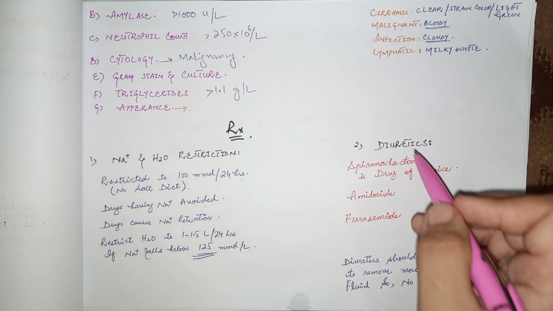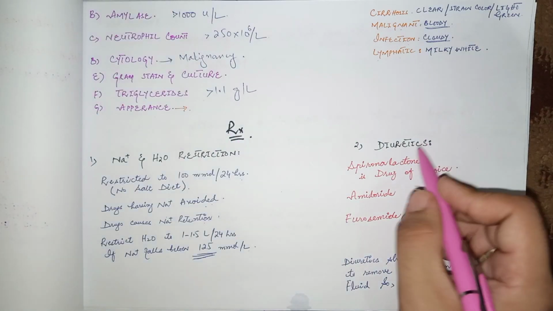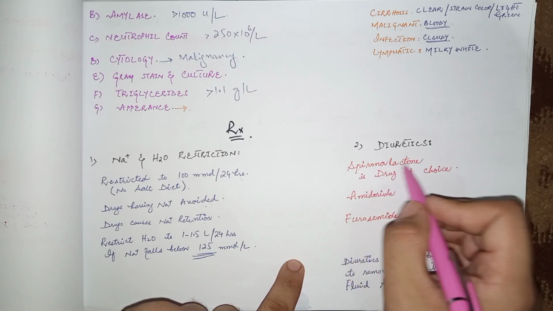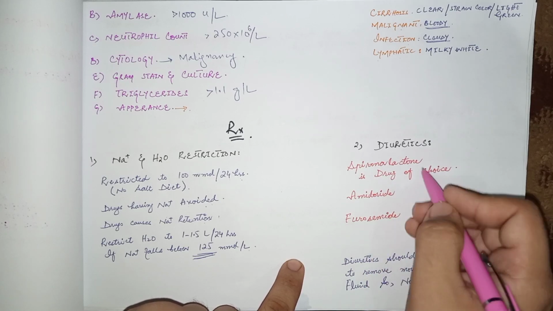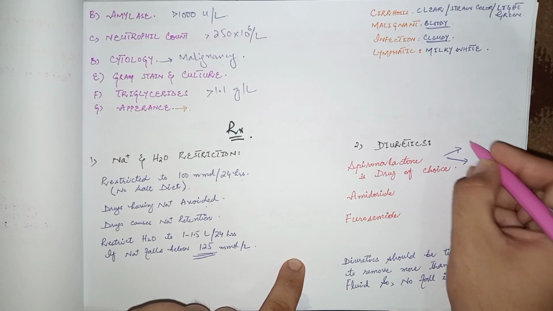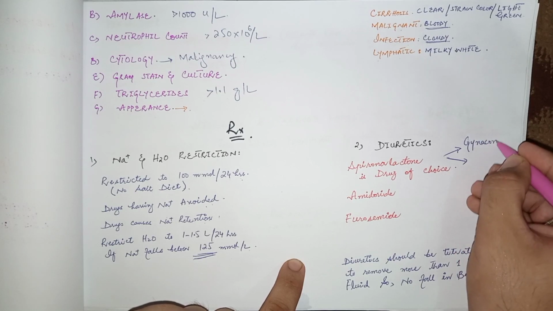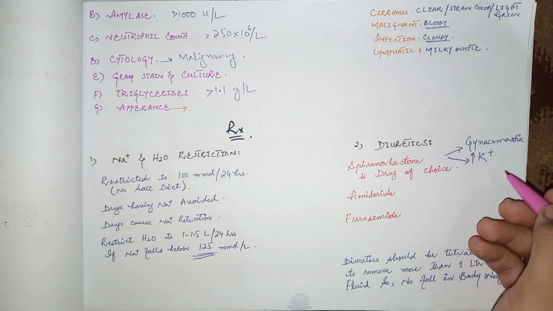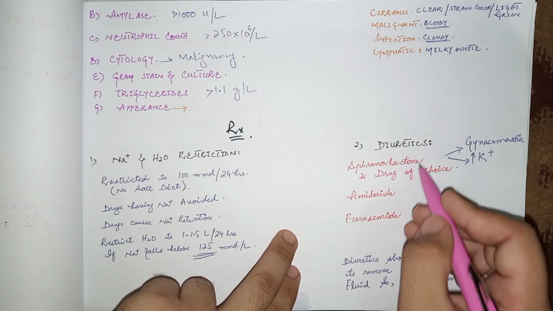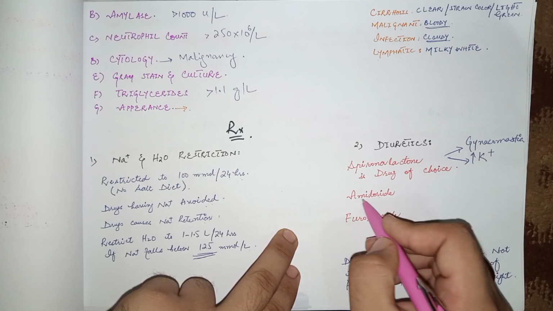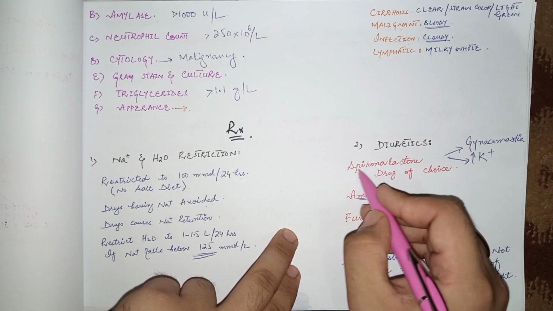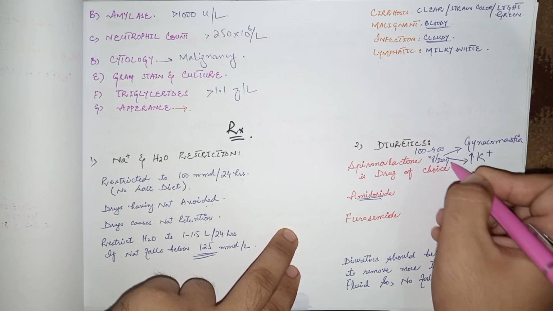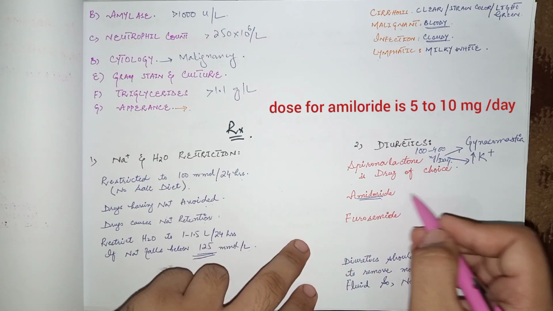Now come to the second step in case of transudative ascites, that is give the patient diuretics. Spironolactone, that is an aldosterone blocker or aldosterone receptor antagonist, is the drug of choice. But here two side effects are there: the patient may develop gynecomastia, that is enlargement of breast, as well as hyperkalemia, high levels of potassium in the blood. So spironolactone can be substituted with amiloride, which is also an aldosterone receptor blocker. The dose for spironolactone should be 100 to 400 mg per day, and amiloride should be 100 mg per day.